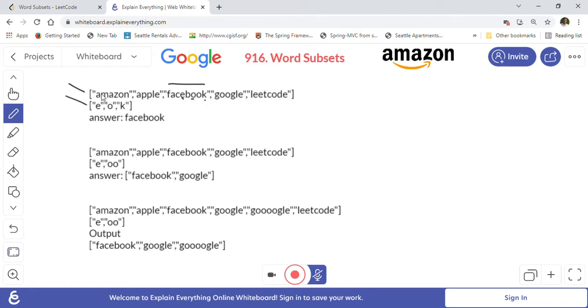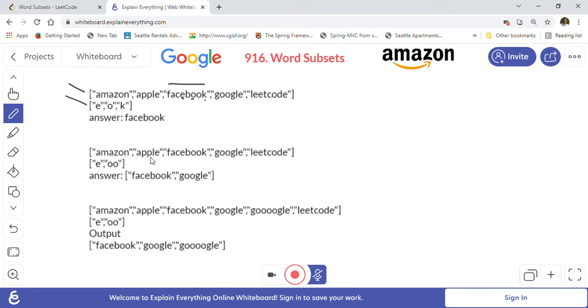If you look at any other word, they are not present. In Amazon, K is not present. In Apple, K is not present, and O is also not present. In Google, E and O are present, but K is not present. In LeetCode also, K is not present. So that's why we have to return only Facebook, because Facebook is the word which contains all the words given in the second array.